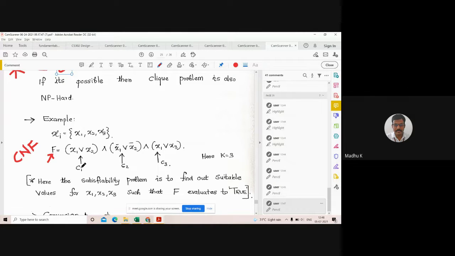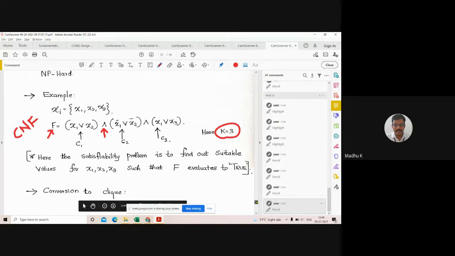Okay, for example, C1: x1 union x2; C2: x1 complement union x2 complement; C3: x1 complement, sorry, x1 union x3. So there are three clauses, and these clauses are combined using which operation? Intersection operation. So this is the formula. In this case there are three clauses, so you can consider k is equal to 3.